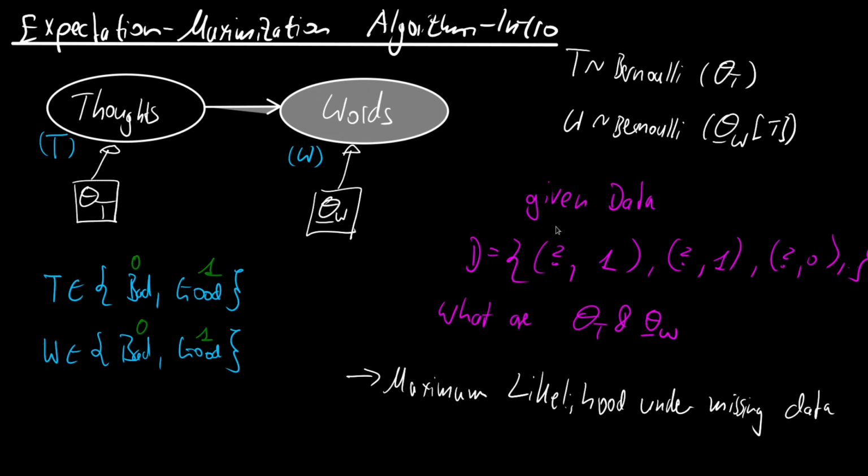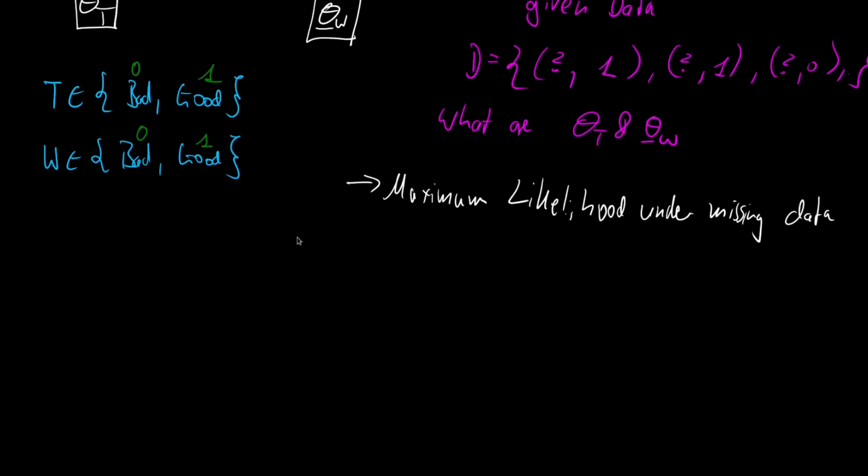In the intro we've seen that the main point is that we don't have data for the latent variable. So if you listen to someone, you don't know what's going on in their head. So you don't know what is causing the words that he is speaking. And you can only know about the words that he is speaking, so you might have to infer the thoughts. But our task here is to infer the parameters that are causing the relation between the thoughts and the words. So let's look at this again.